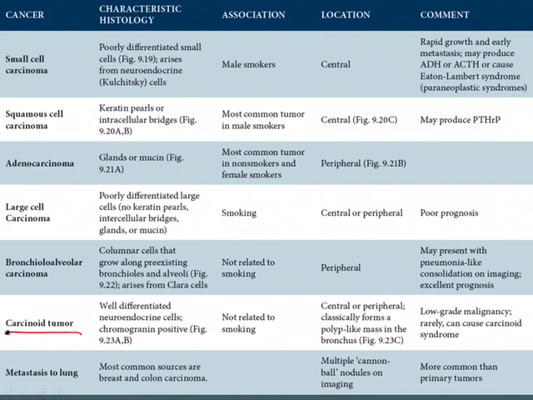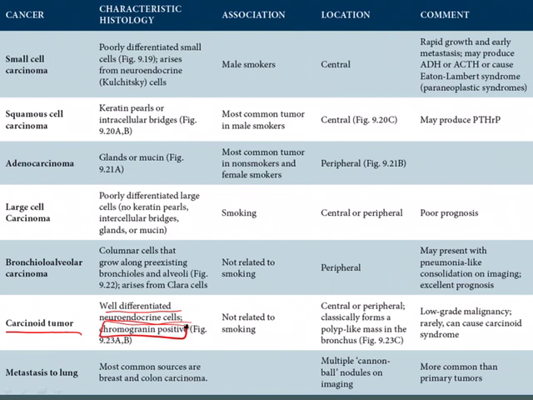This is a tumor of well-differentiated neuroendocrine cells. Very important for purposes of board examination. It is chromogranin positive. Again, it's a neuroendocrine cell, and neuroendocrine cells contain neurosecretory granules within the cytoplasm. Those neurosecretory granules on immunohistochemistry will stain chromogranin positive, and board examiners like you to know that there will be chromogranin positivity in neuroendocrine tumors.